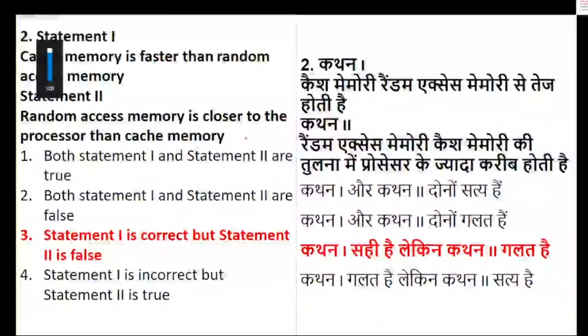And statement 2 says that random access memory is closer to the processor than cache memory. No, statement 2 is stated to be what? It is stated to be false. Okay, so yes, statement 1 is correct. Gayatri, very good. Bhaktasen, very good. And statement 2 stands to be false.